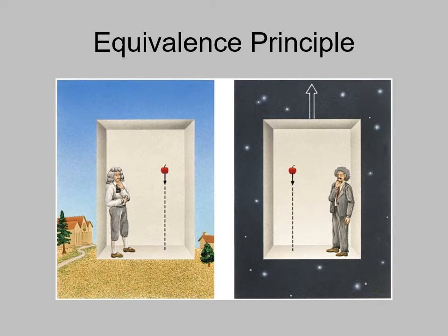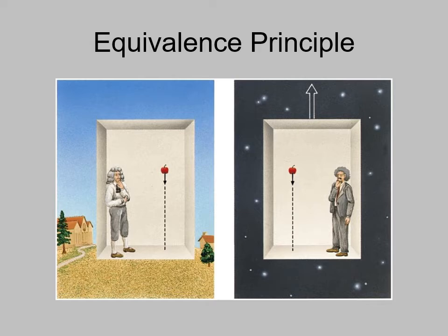So for example, in the picture on the right over here, Albert Einstein standing in a box. If the box is moving upwards at constant speed, you're away from any planet or star, and you're in deep space, all you have is the motion of the box. You don't have any gravity. So if you've got an object you let go, it just floats in space. Now, on the left over here, Isaac Newton is standing in an identical box, and he drops something and it falls down to the ground. Gravity made it fall.